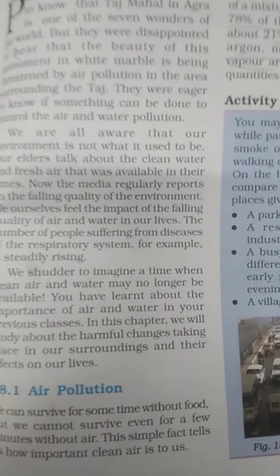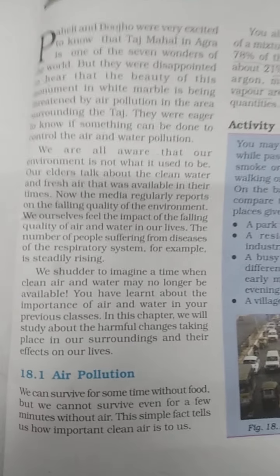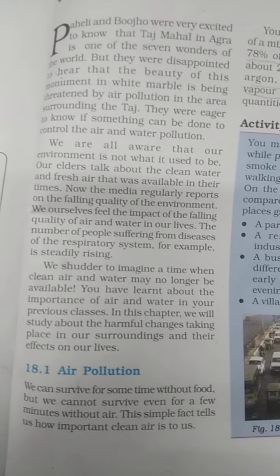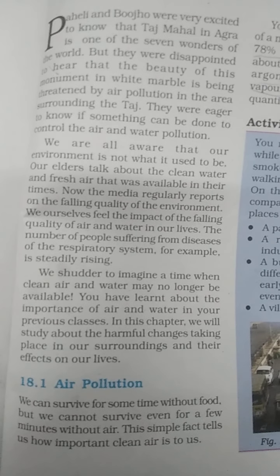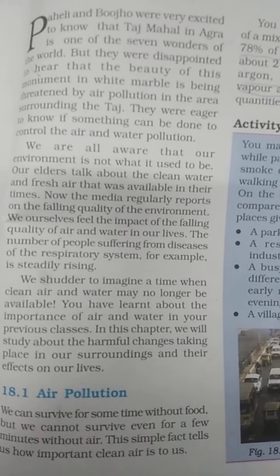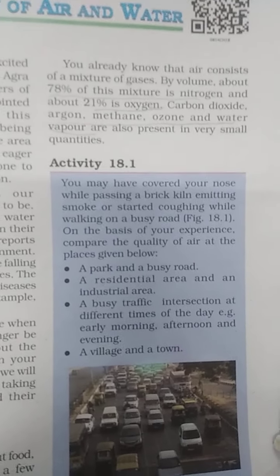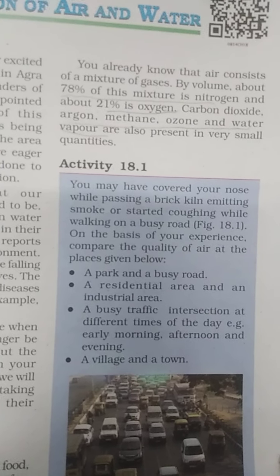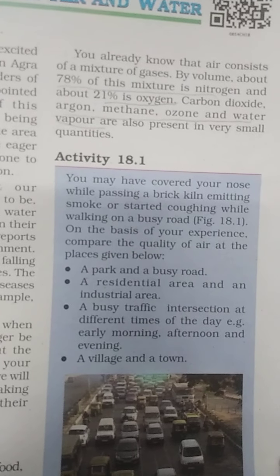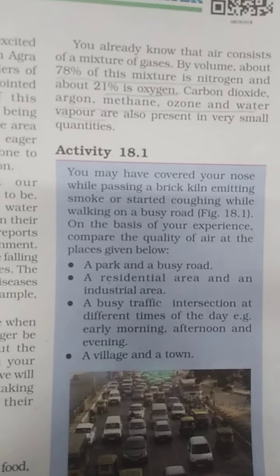So what is air pollution? Students, you know that air is a mixture of many gases that are present in a fixed ratio. Like 78% of this mixture is nitrogen and about 21% is oxygen. Carbon dioxide, argon, methane, ozone and water vapor are also present in very small quantities.